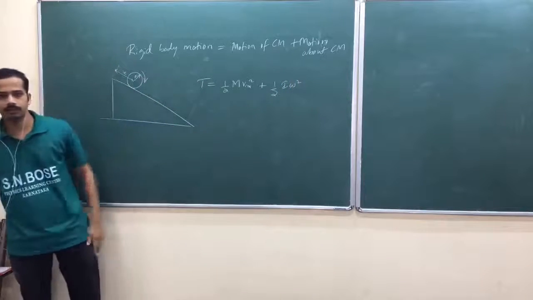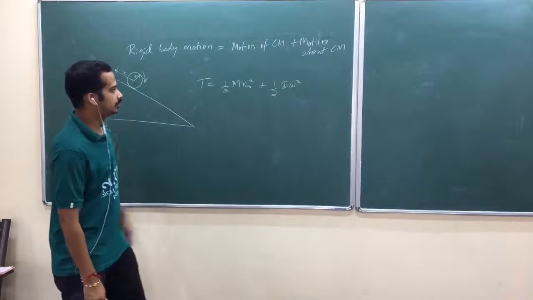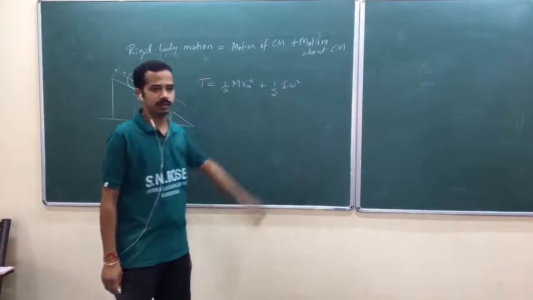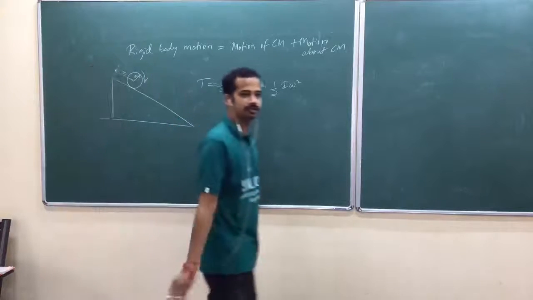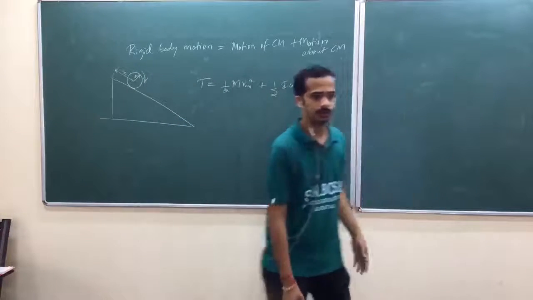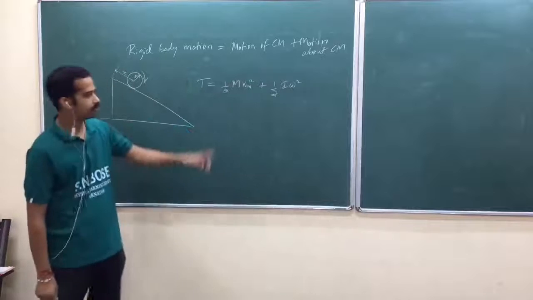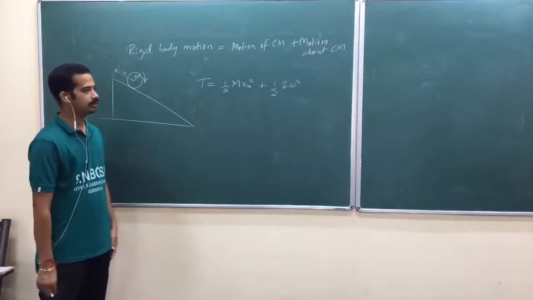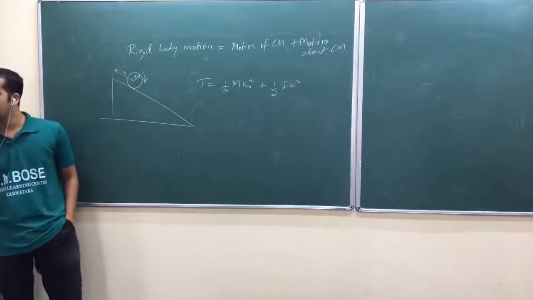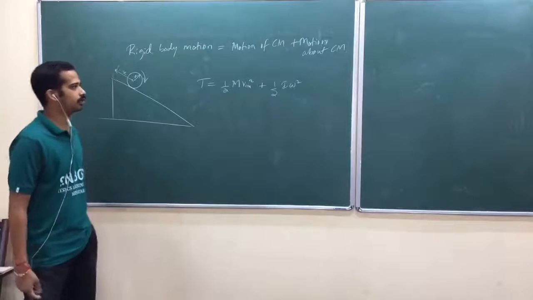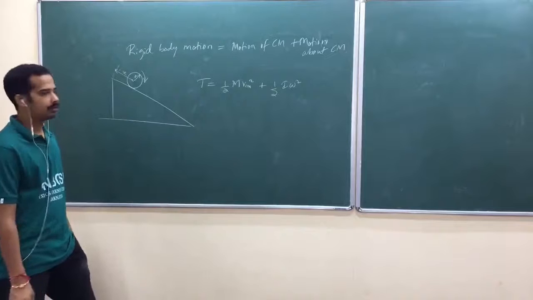Is that okay? So that this should not be neglected. Because earlier we used to take a particle which is moving like that. Am I right? So a small mass like that. Now we have a rigid body. Now we have to take it like this. Rigid body motion should be decomposed into motion of center of mass plus motion about center of mass. Over.